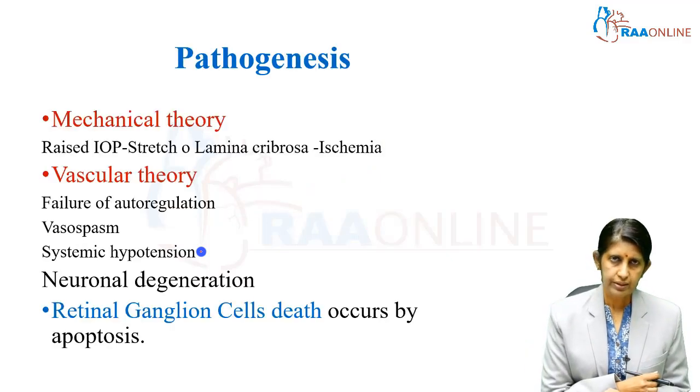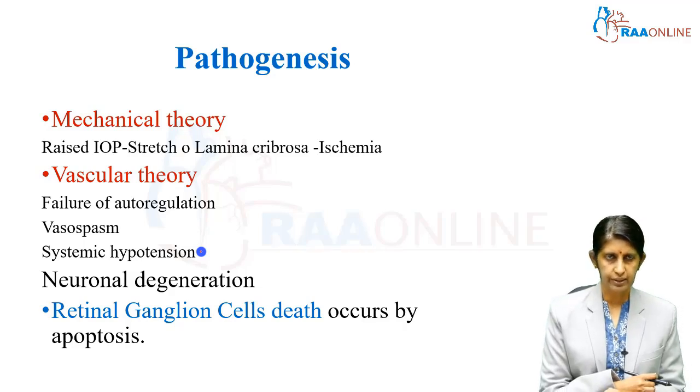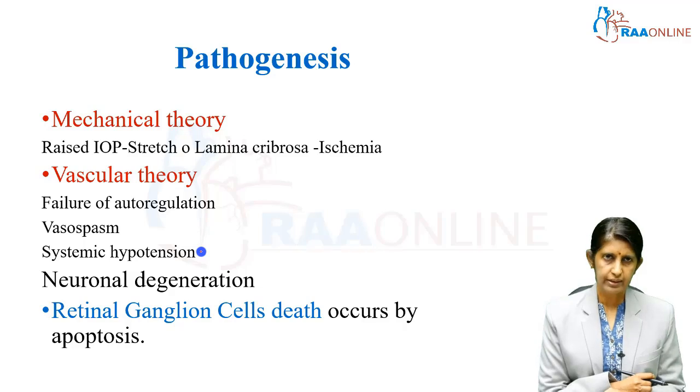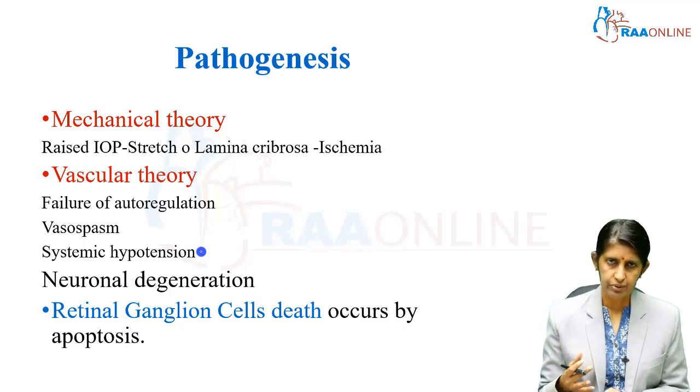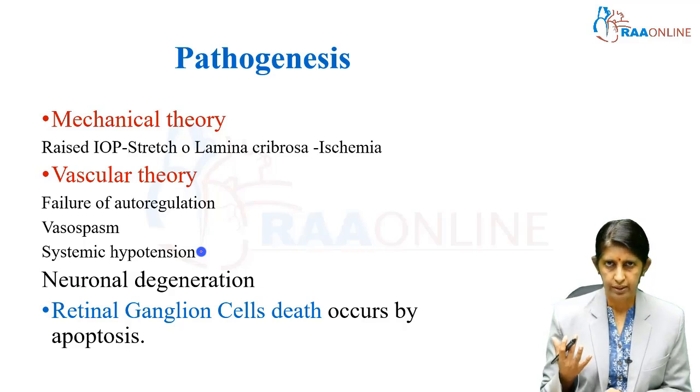So, pathogenesis of open angle glaucoma is mechanical theory and vascular theory. It is believed that when there is a raised intraocular pressure, it can stretch the lamina cribrosa. This lamina cribrosa is actually part of the sclera. It is present at the optic nerve head.